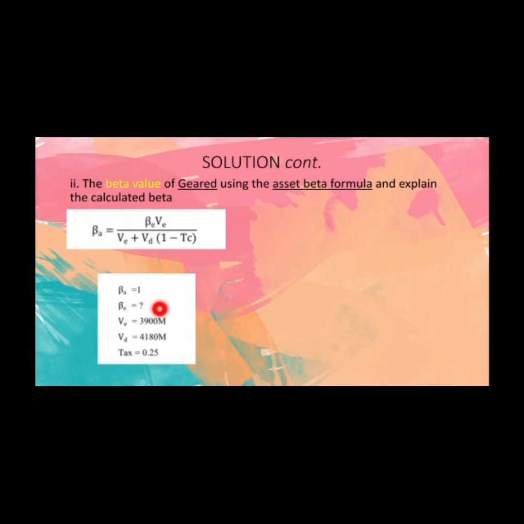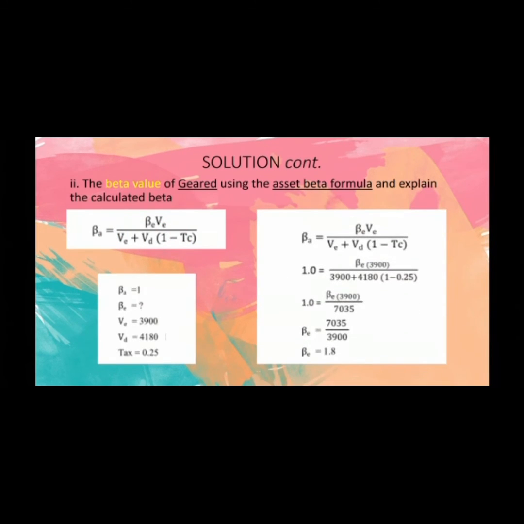Here is the information we have gathered, which is the beta value of ungeared, 1.0, given in the question, and what we need to find now is the beta value of geared. So this is the value of equity, the value of the debt, and the tax rate of 25%. So what do we do now? We just insert all the information we have into this formula.